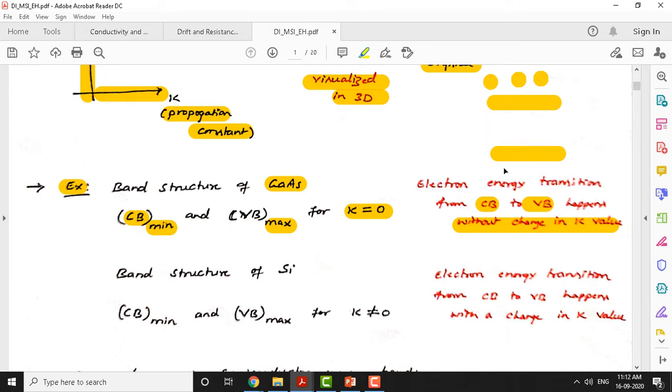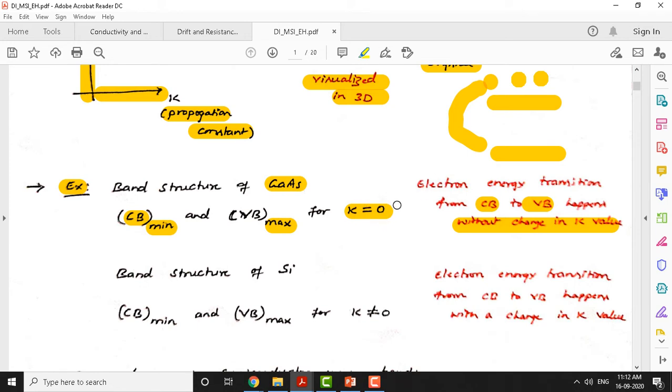So in this definition of a direct band gap semiconductor, these electrons come back to the valence band from the conduction band; this level is the minimum conduction band energy level, and the level here indicates the maximum valence band energy level. The electron coming back from the conduction band to the valence band happens at k equal to 0.